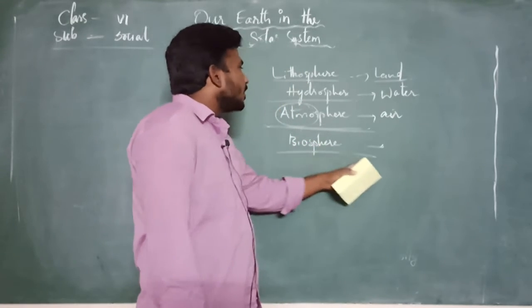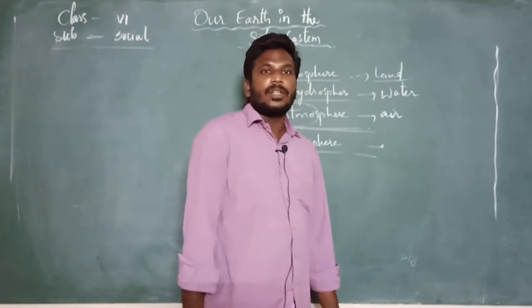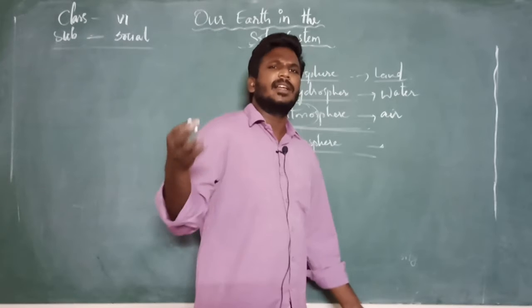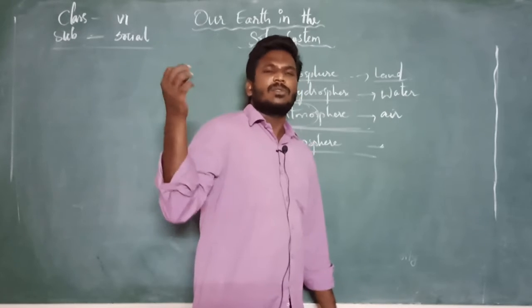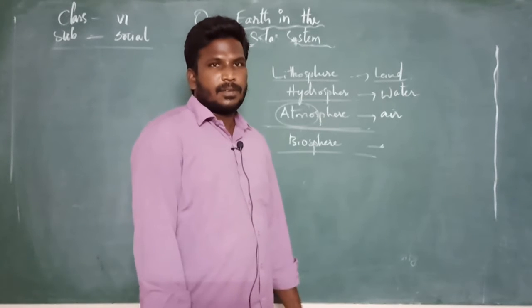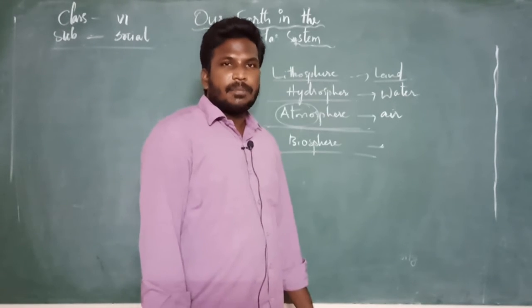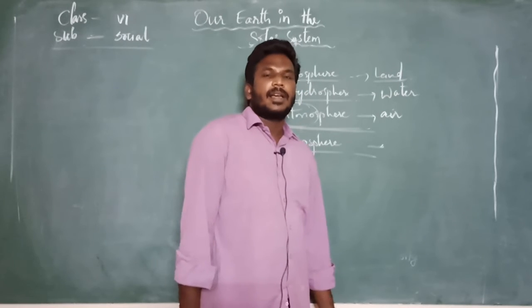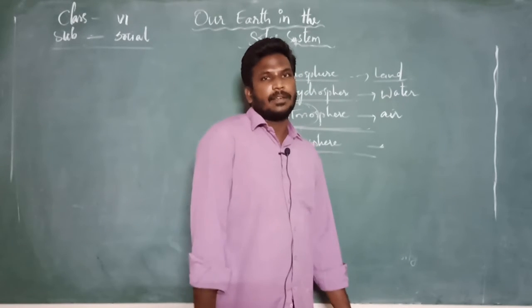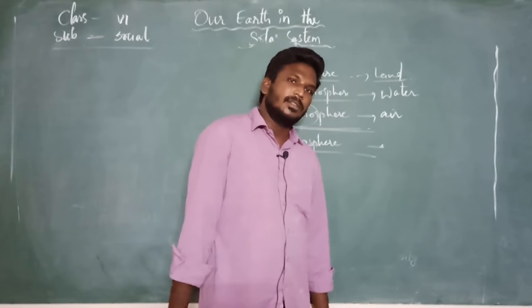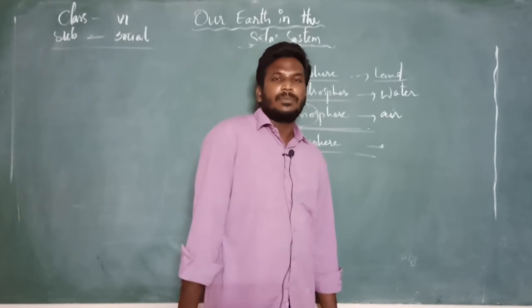So the layer which exists with life, all the human beings and living beings, even plants and everything, animals, insects, whatever it may be, will have a span of life. Can any living being have an estimation of how many days or how many years they can live on the earth? Is there any proof? No.